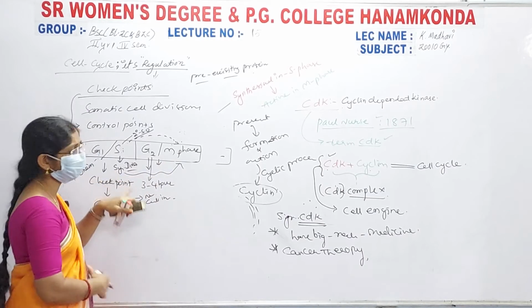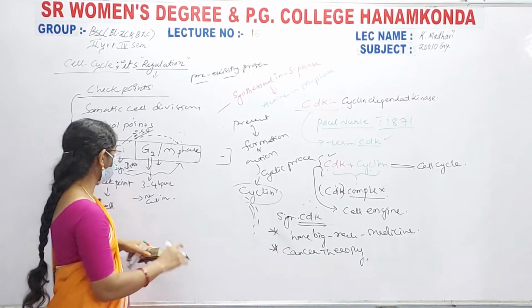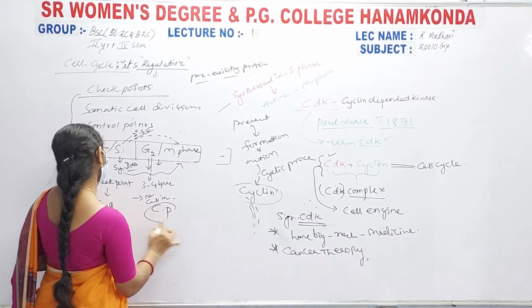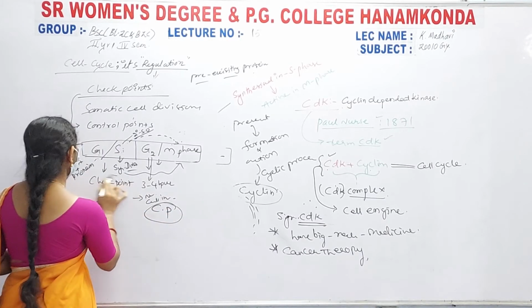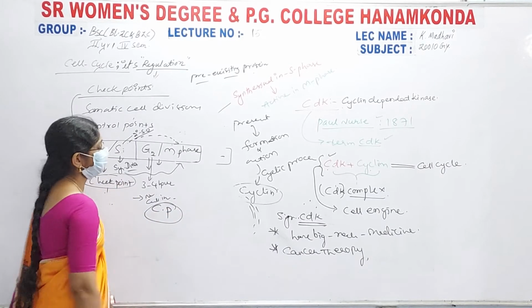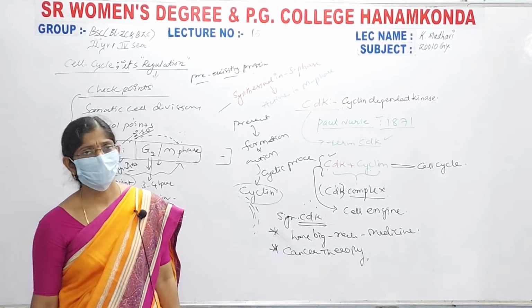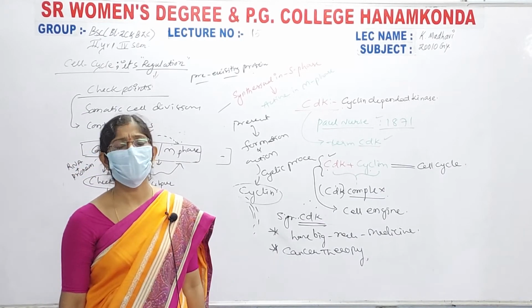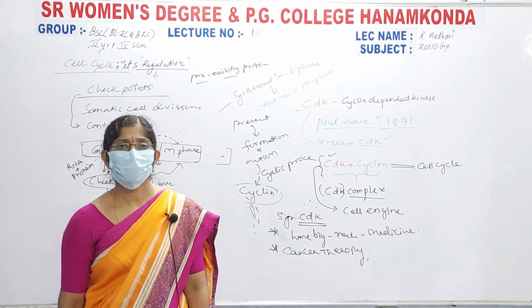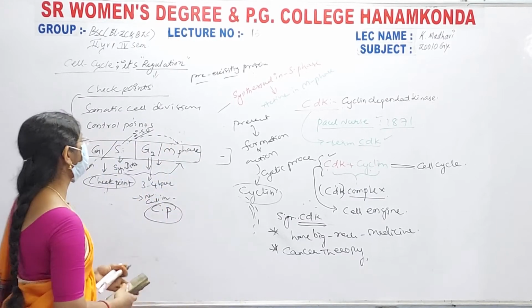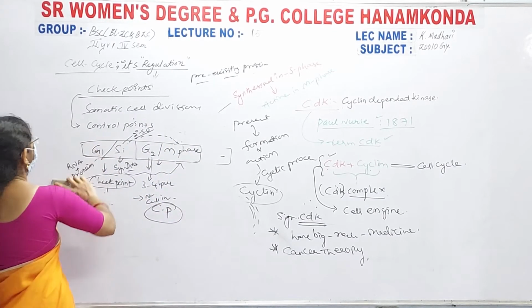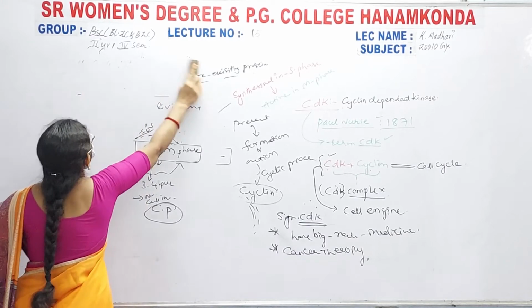That is why only two checkpoints are present in mitotic or somatic cell divisions. This is about the cell cycle and its regulation. Let us discuss some more points about cytology, the first unit.